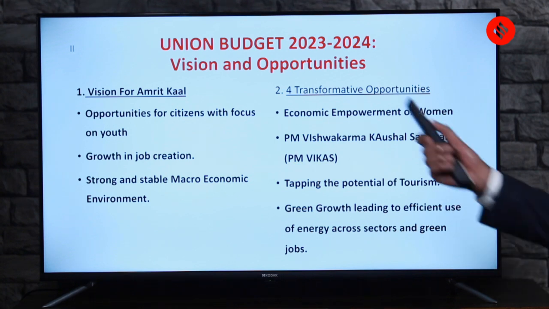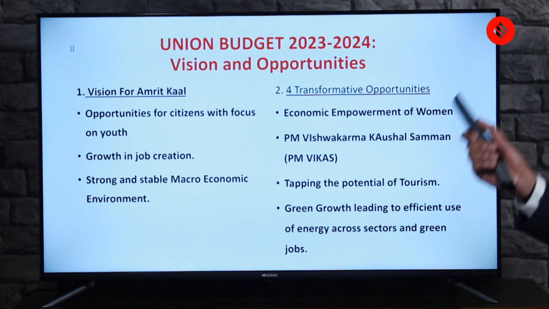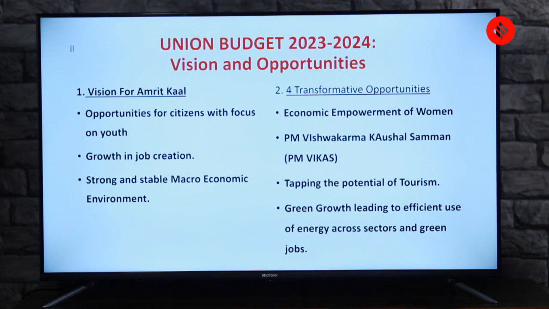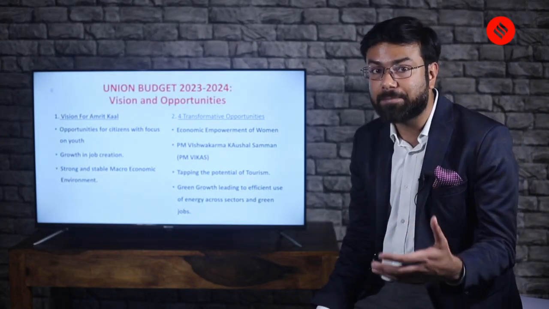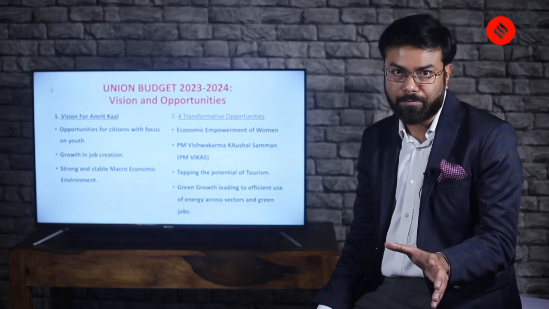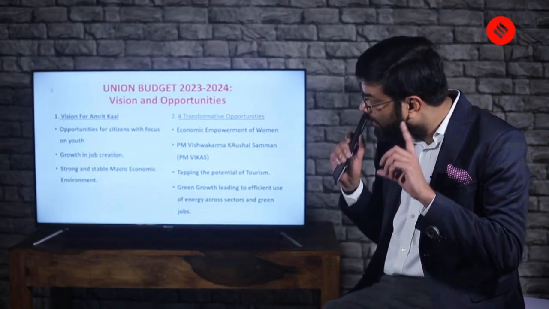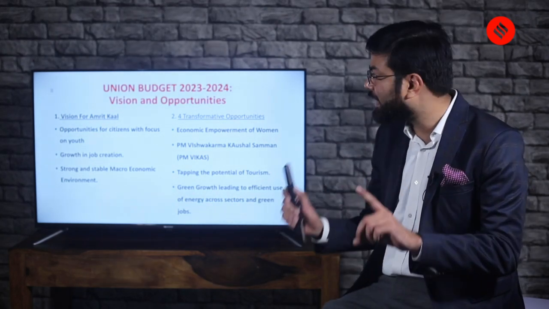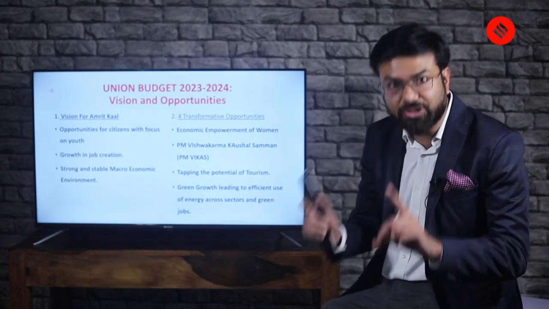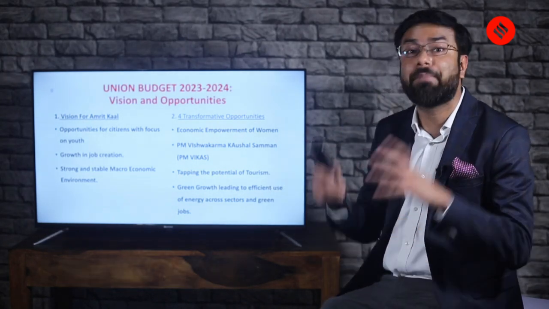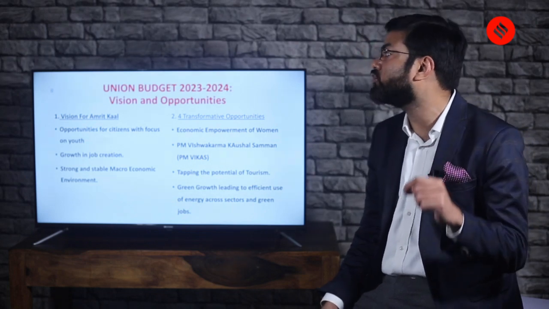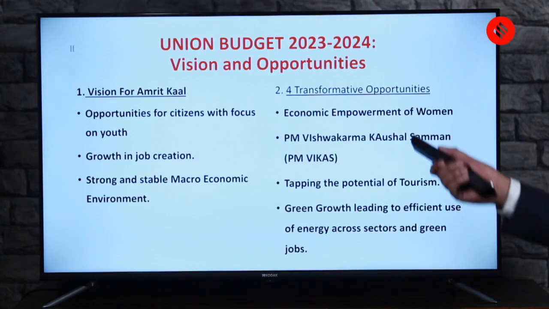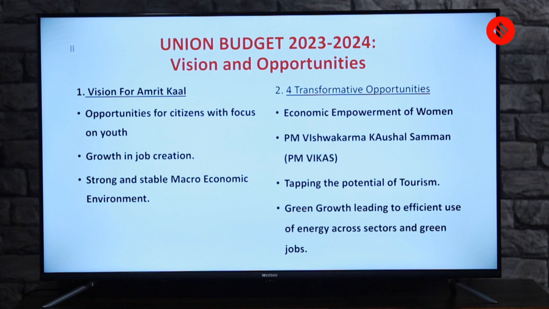One, as mentioned, opportunities for citizens with focus on youth. There are various government policies, and the government especially is focusing on youth. Therefore, the first point about the vision of this first budget of Amrit Kal is opportunities for citizens and focus on youth. Another connected point is growth in job creation.